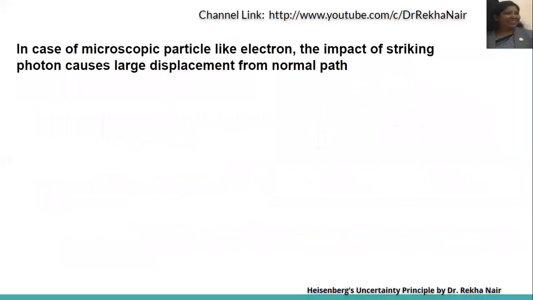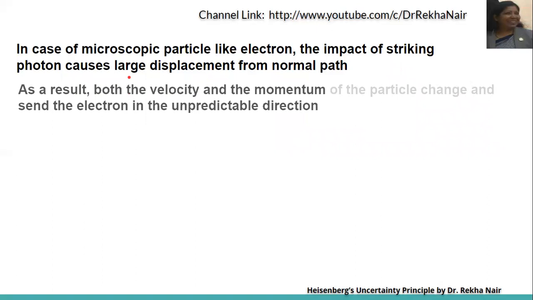But in the case of a microscopic particle like an electron, the impact of a striking photon causes a large displacement from its normal path. If a photon strikes it, it causes displacement. As a result, both velocity and momentum will change, and the electron is sent in an unpredictable direction, because light energy or a photon is enough to change the position or direction of the particle.